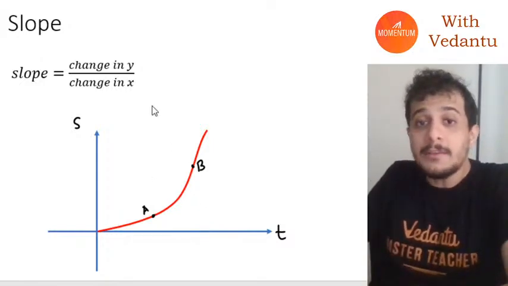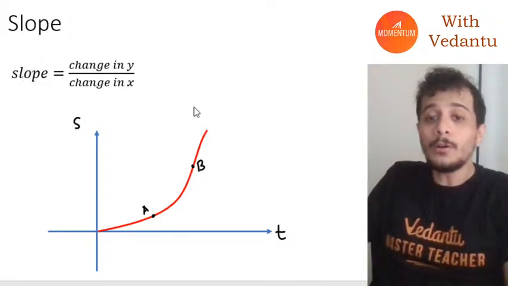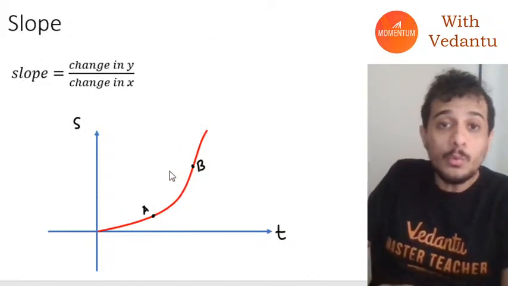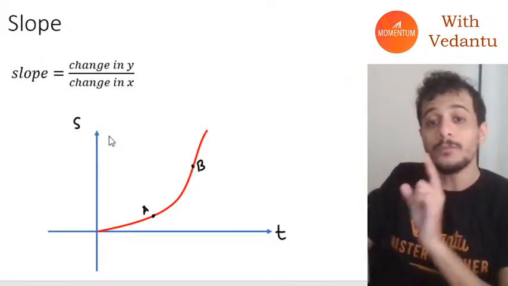Now in this case, if I want to know the speed of this body, then what will I need to do? I will need to calculate the slope of this graph.